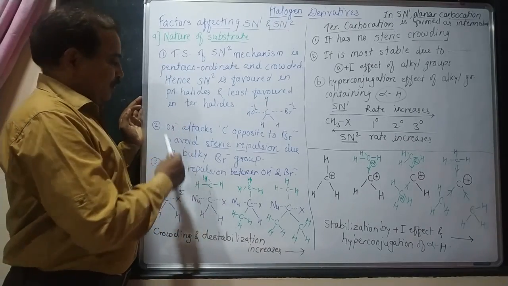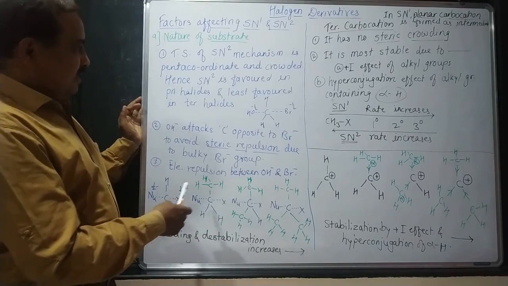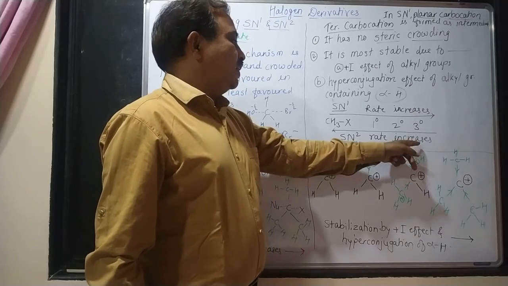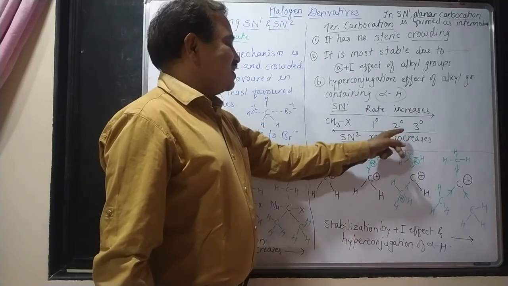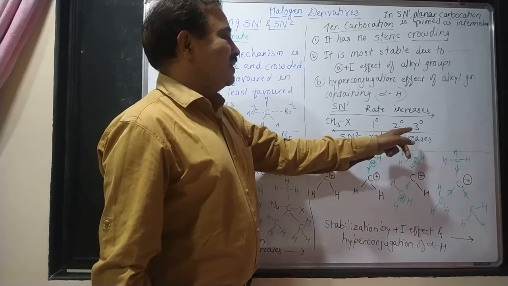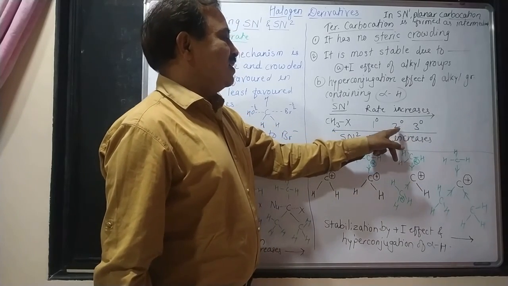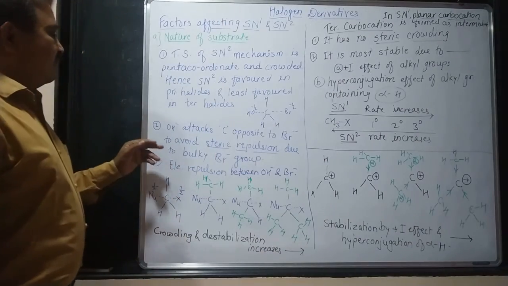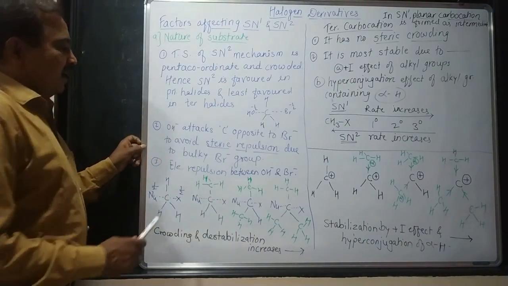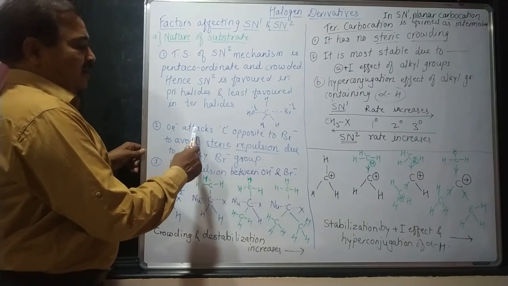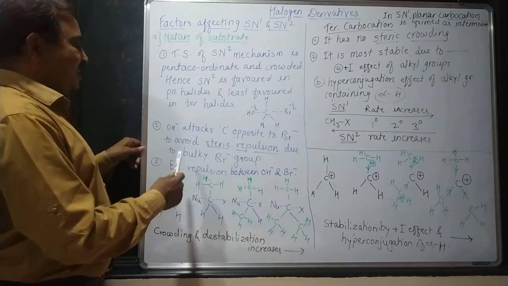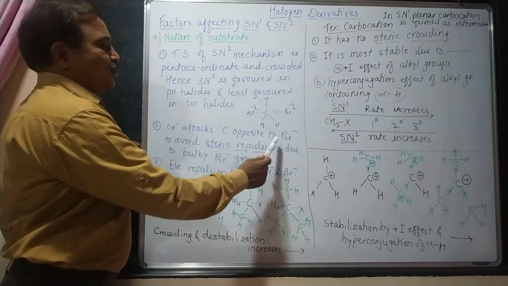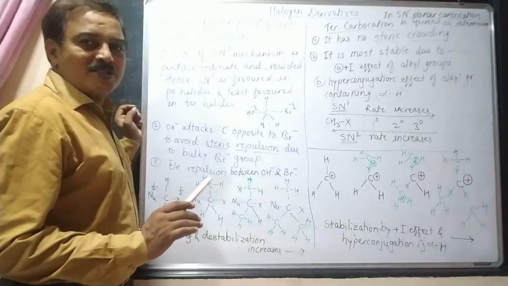halides. So let us see here the SN2 mechanism. One point is shown: the rate of reaction of the SN2 mechanism increases from tertiary to secondary and secondary to primary alkyl halide. Now, when methyl bromide undergoes alkaline hydrolysis, reacting with aqueous KOH, what happens? OH minus attacks the carbon atom opposite to Br minus, as we have already studied.